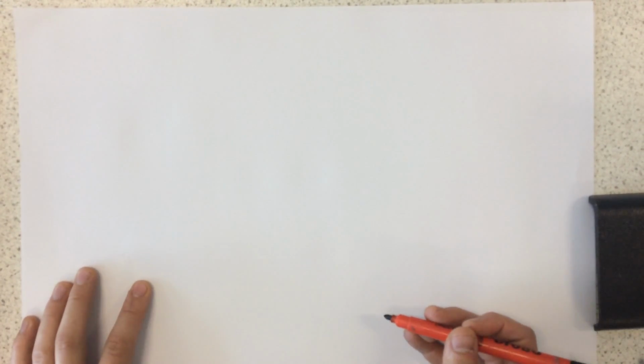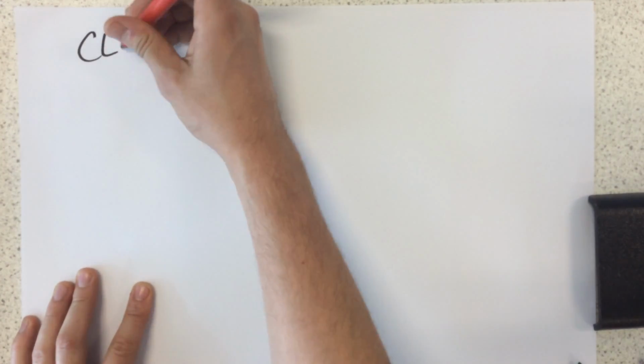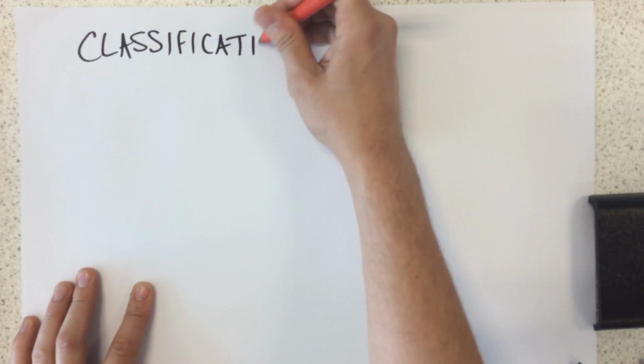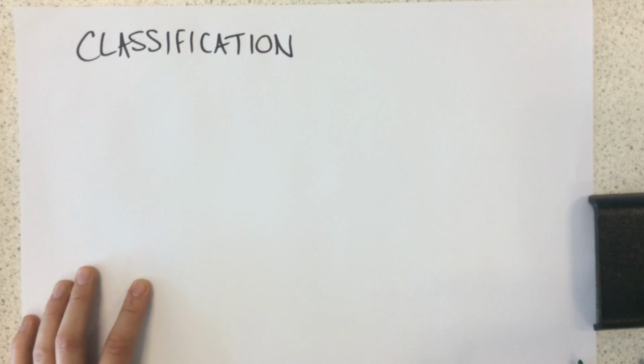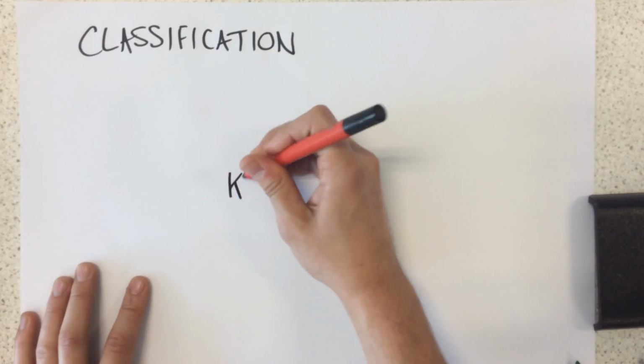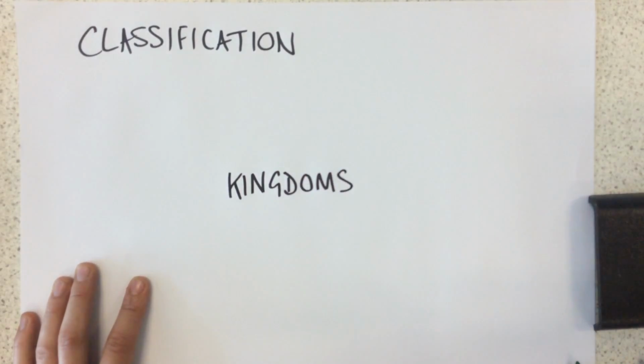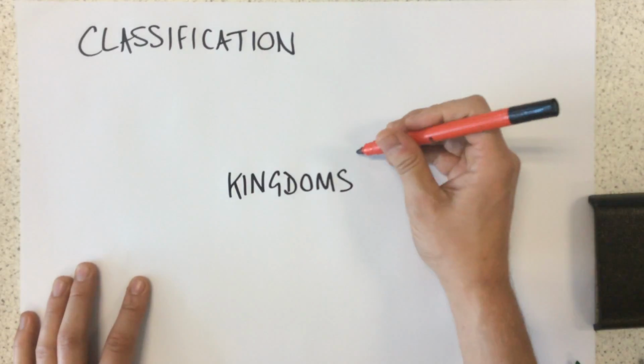Okay, today I'm going to talk to you about a topic in B1 called classification. Now, classification is when biologists classify organisms into groups based on how closely related they are to one another. And the first and most broad classification they do is into different kingdoms, and there are 5 different kingdoms.